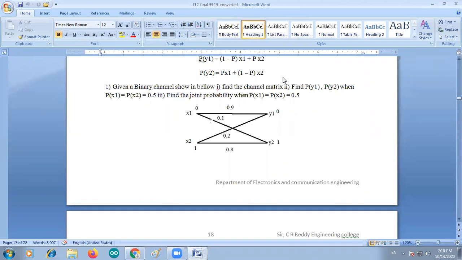Given a binary symmetric channel, this is the channel.